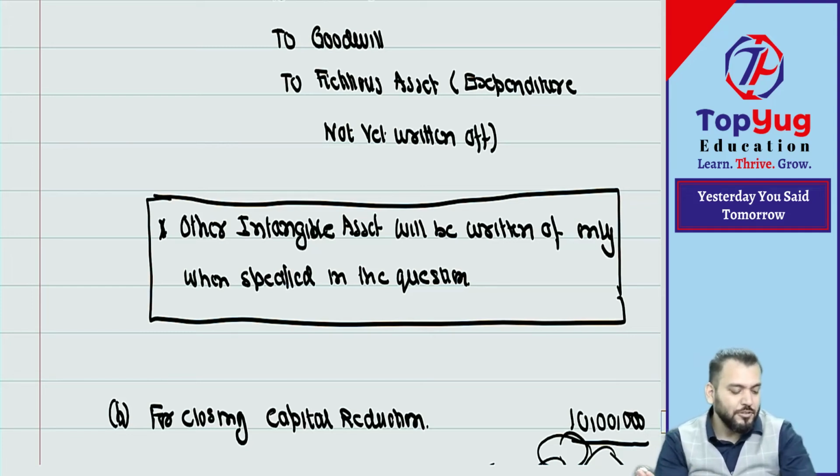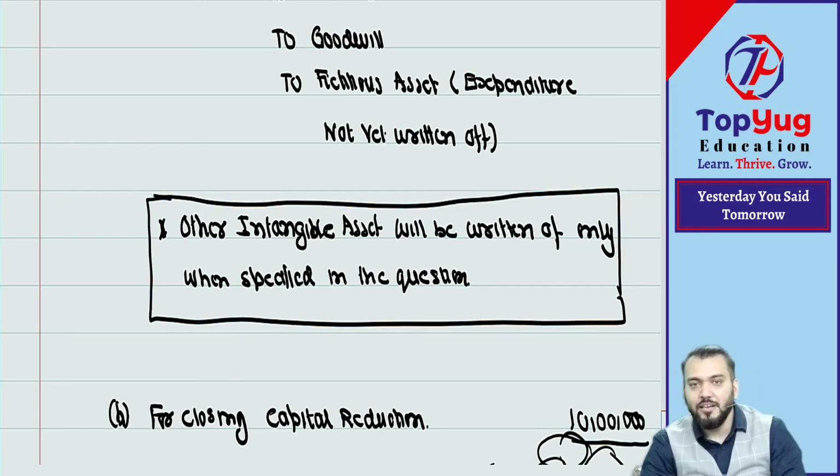Correct? Understood? So can we take a break? Okay. Can we take a break? Okay. So the balance part we will do after the break.